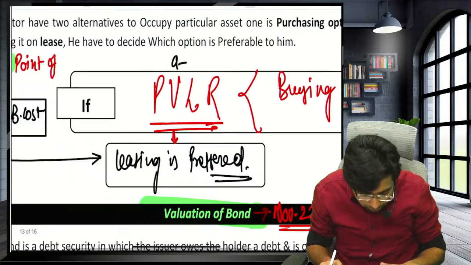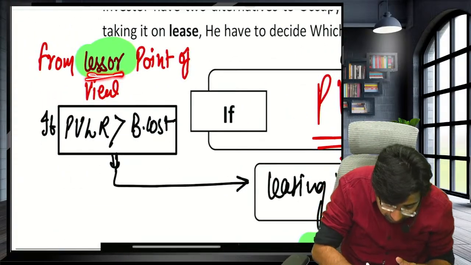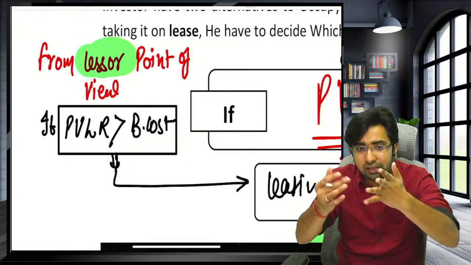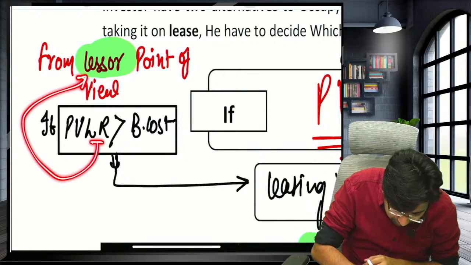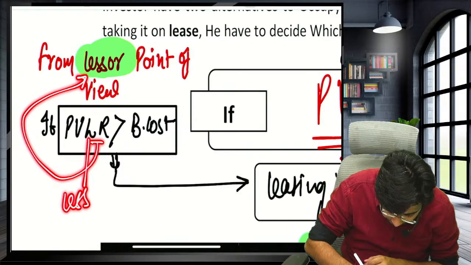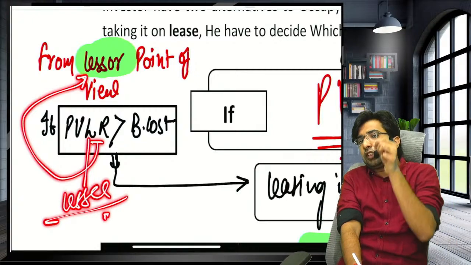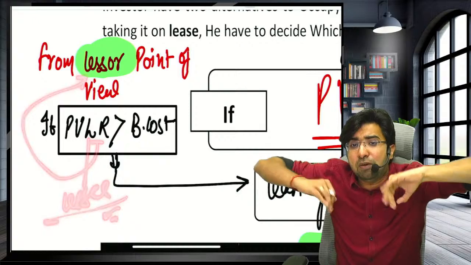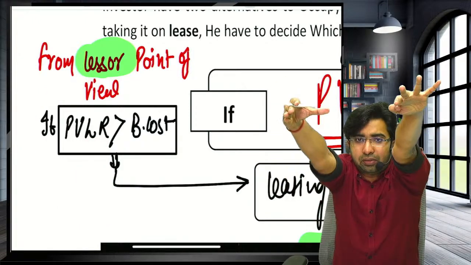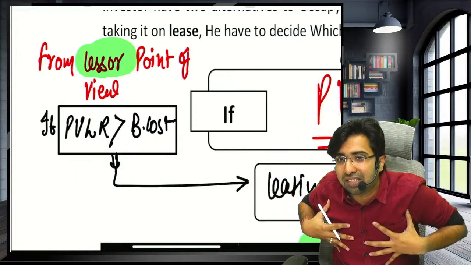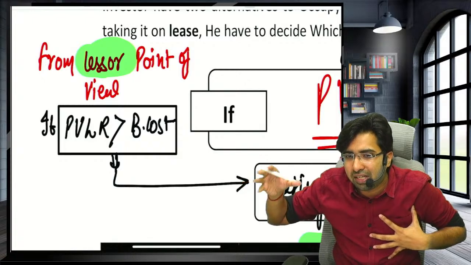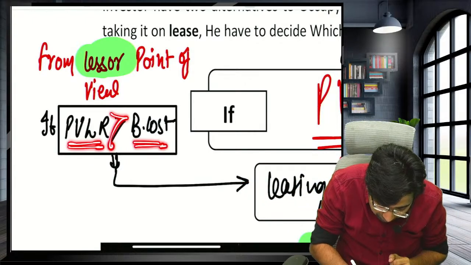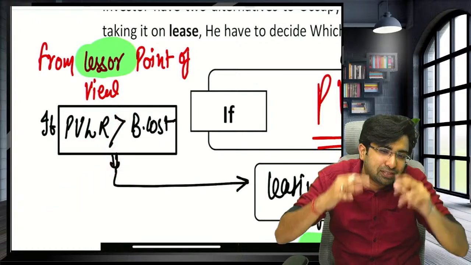But if the question is asked from the perspective of the lessor, the person who invests in the machine, lease rental is income for the lessor and expense for the lessee. Till now they have asked the question from the perspective of the lessee. But if they say a company wants to lease out, the company is a lessor, lease rentals are income, should it buy the machine and lease it out? So guys, if lease rentals are more than the buying cost, then you will make profit. Start this business.